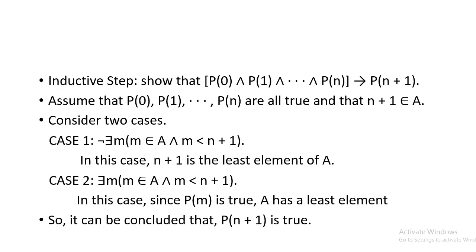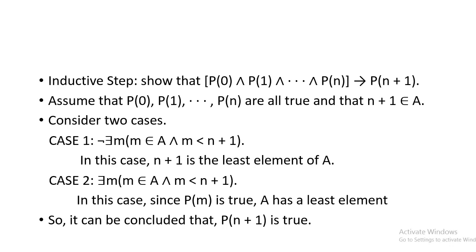For this proof we have to consider two cases. Let's see case first. There is a negation of the existential quantifier: there does not exist an m such that m belongs to A and m is less than n+1. The existential quantifier stands for a few or some element. In this case we can say that n+1 is the least element of A.